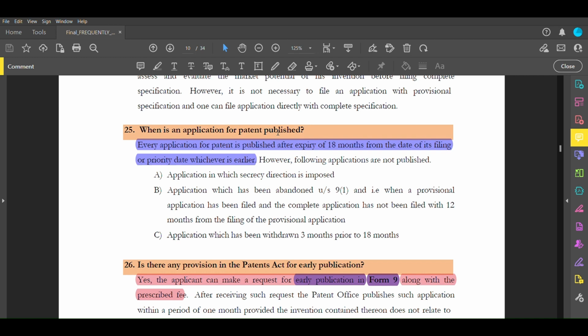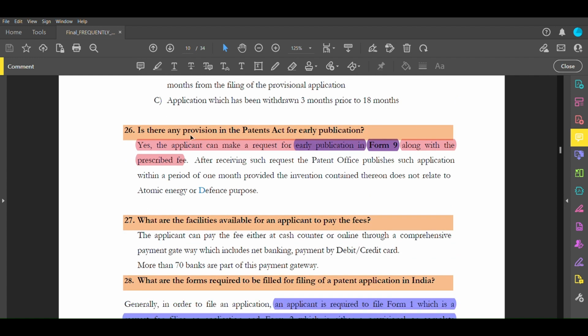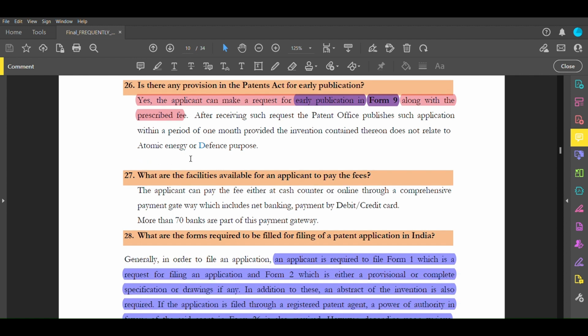Where is an application for patent published? Every application for patent is published after expiry of 18 months from the date of its filing or priority date, whichever is earlier. Now, is there any provision in the Patent Act for early publication? Yes, the applicant can make a request for early publication in Form 9, along with the prescribed fee. When you are asking for early publication, you have to pay extra fees.